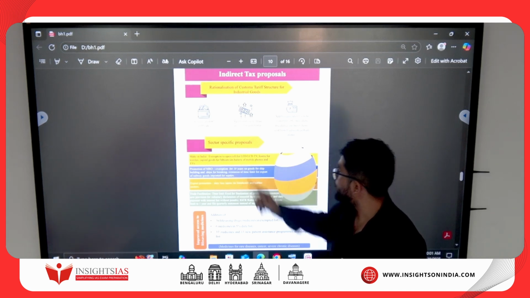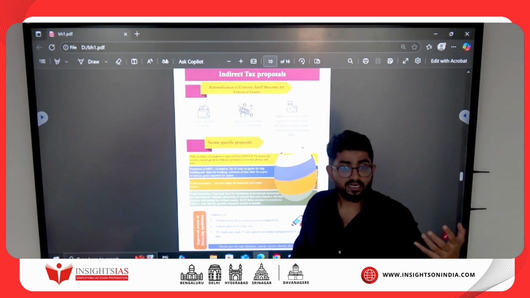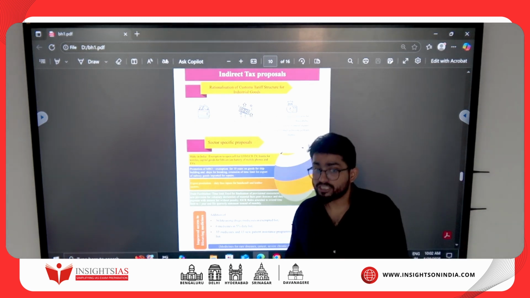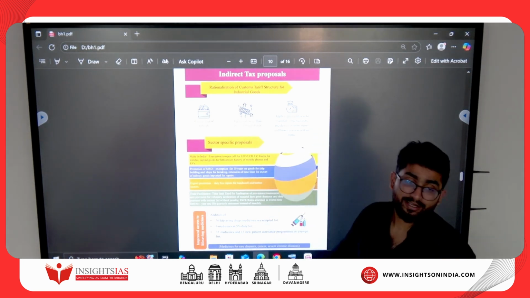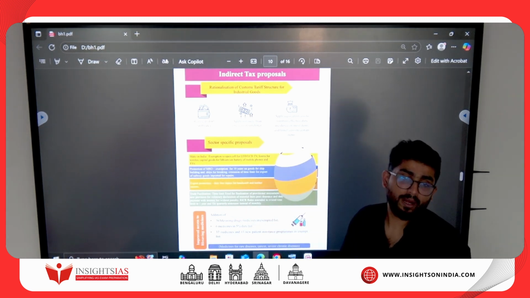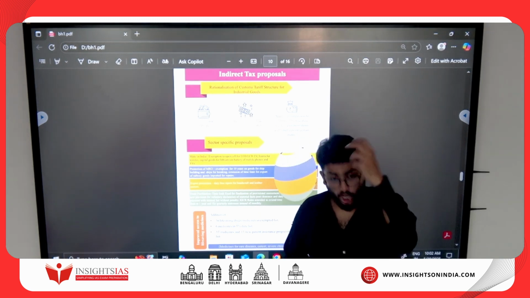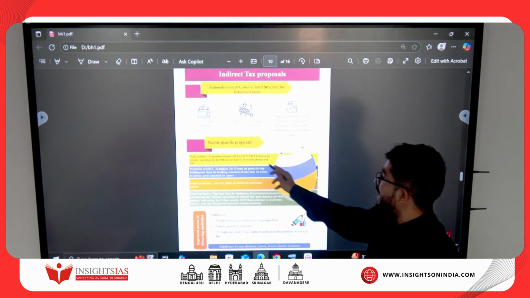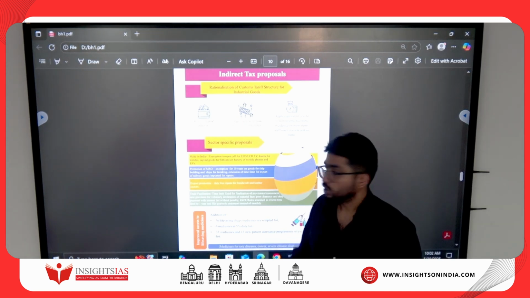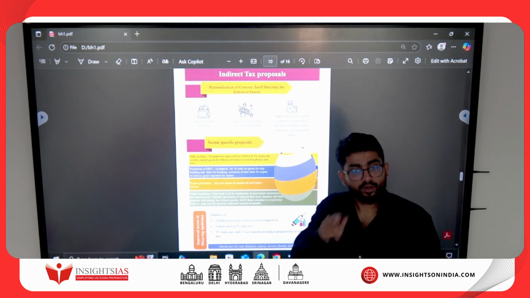So exemption to open cell for LED, LCD TVs. We can say that they are intermediary goods in our economic language. Looms for textile. Then capital goods for what? Lithium ion battery of mobile phones. Go home and revise. I have taught you in the class. What is the difference between capital goods, or what are the traits of capital goods? Okay, and EVs, electric vehicles. So lithium ion battery, capital goods, open cell. You have to go and revise.